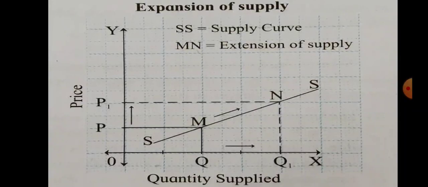Let us see expansion of supply with the help of a diagram. On the y-axis, we measure price. On the x-axis, we measure quantity supplied. SS stands for the supply curve, and MN stands for extension of supply.